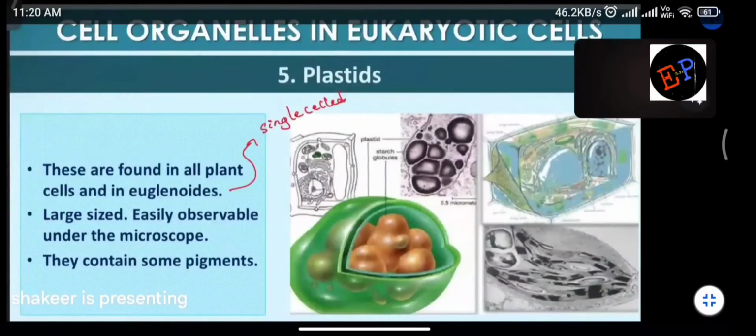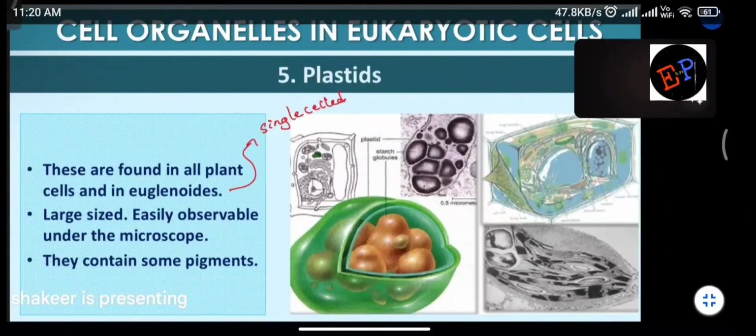The next concept which we are studying is plastids. So these are also organelles. They are found in all plant cells and in euglenoids also. What is meant by euglenoids? Single-celled organisms, we can call them euglenoids. Are you able to understand?